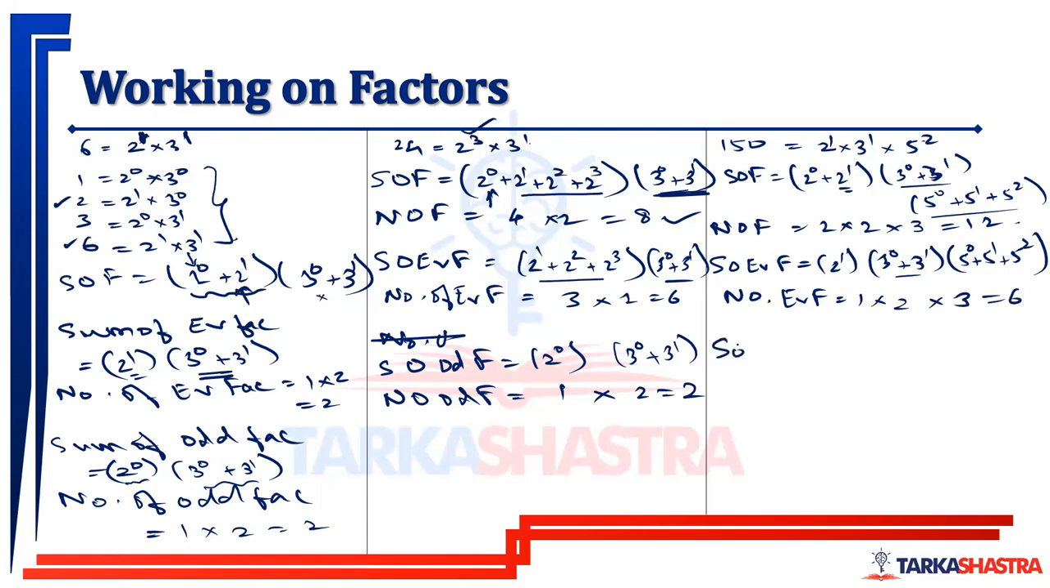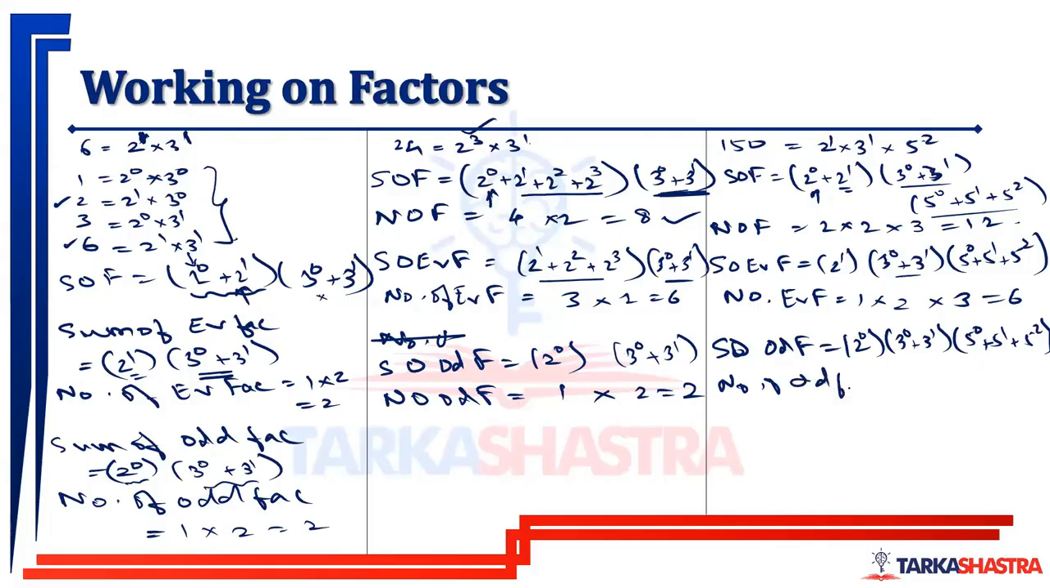Sum of odd factors. So this is the only odd term over here. So write that down, 2 raised to 0, then 3 raised to 0 plus 3 raised to 1, 5 raised to 0 plus 5 raised to 1 plus 5 raised to 2. Okay. So odd factors. Number of odd factors will be how much?